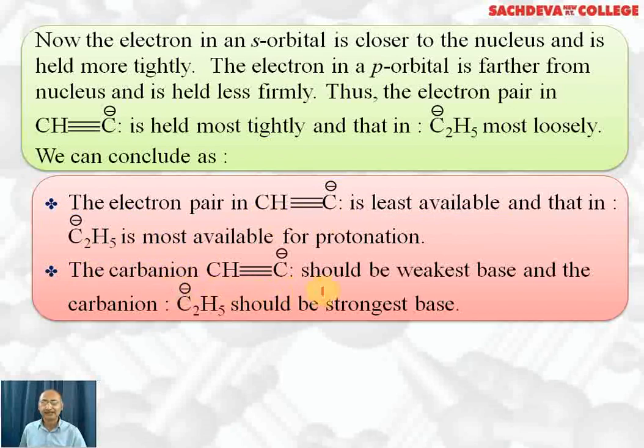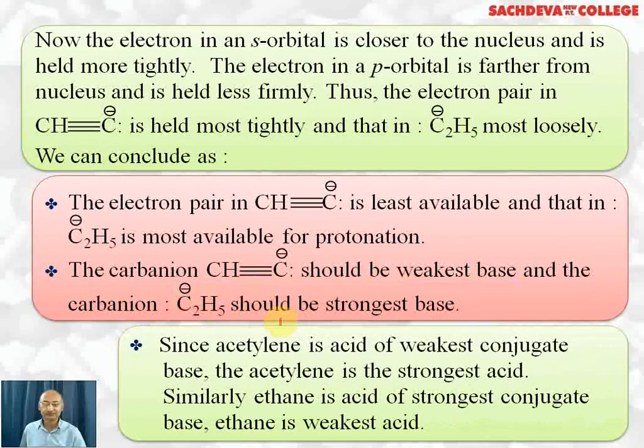The acetylide ion should be the weakest base and the carbanion C2H5 negative should be the strongest base. Since acetylene is an acid with the weakest conjugate base, acetylene is the strongest acid. So the strongest acid gives the weakest conjugate base.